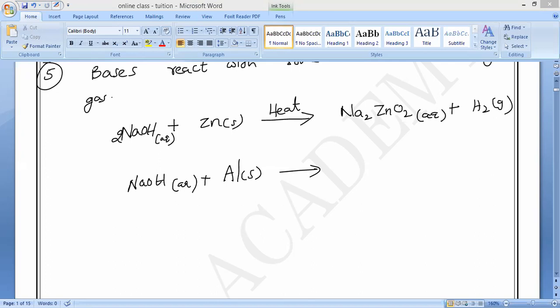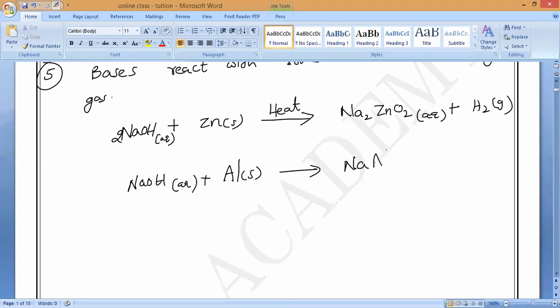Sodium aluminate will come, along with hydrogen gas releasing. That is what you have to remember. Will you be able to remember?